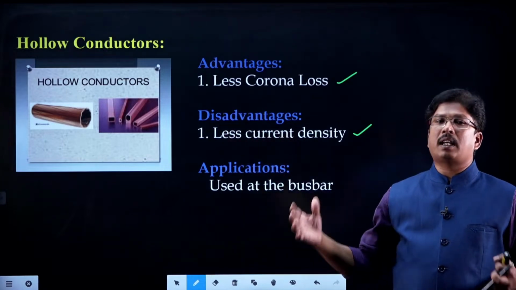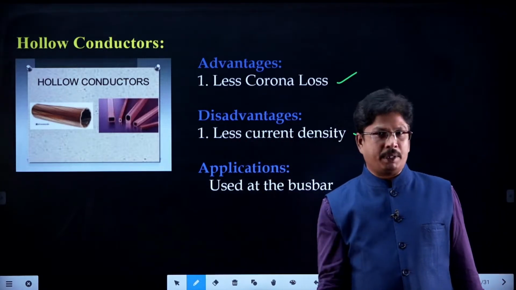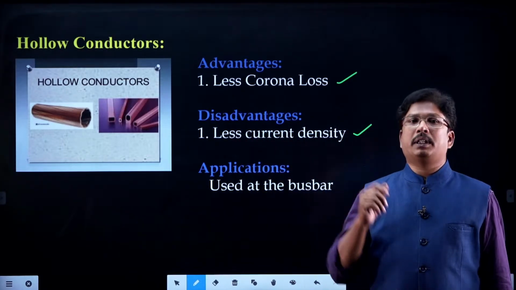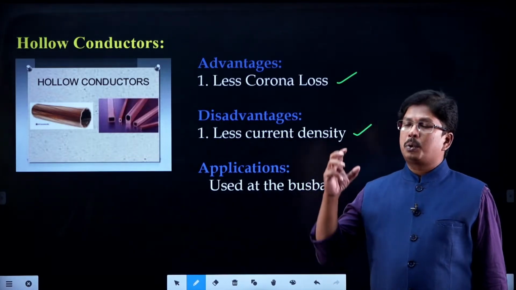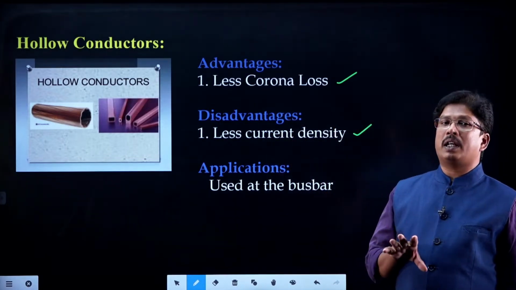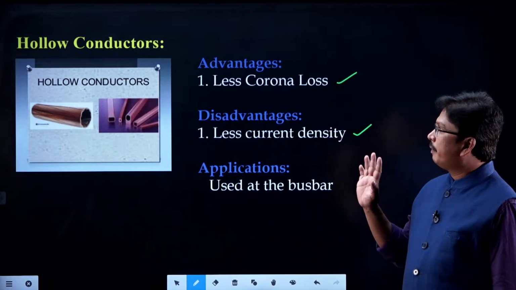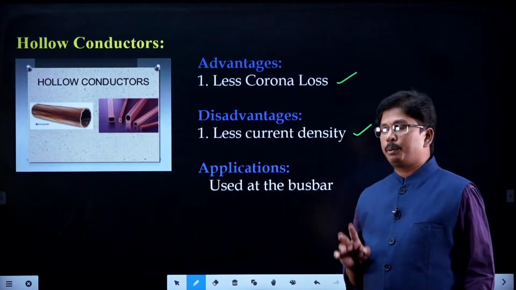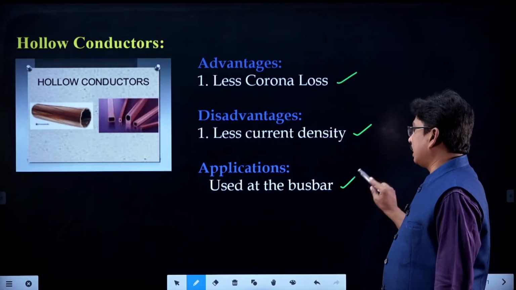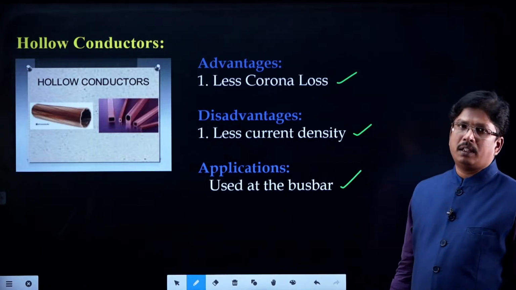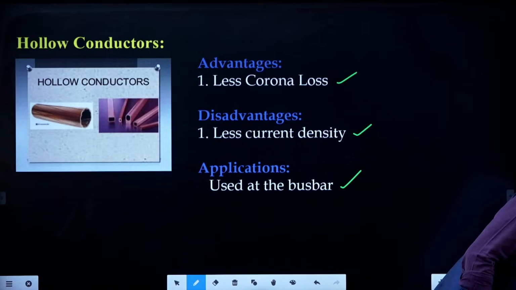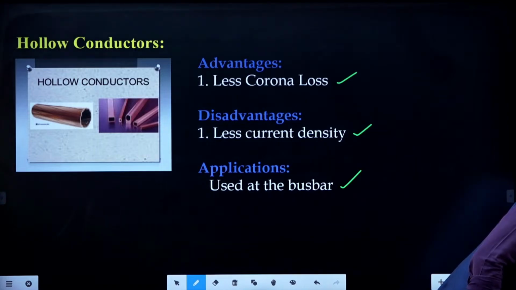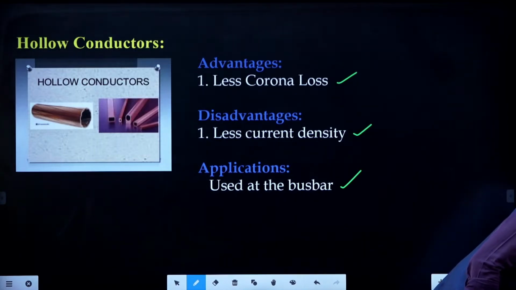Suppose if the load is asking 100 amperes, we need to supply 100 amperes, right, through the transmission line. But this transmission line is having very less current density. To supply that 100 amperes through the hollow conductor is very difficult. That is why we do not prefer hollow conductors in power transmission, but where we can use means at the bus bar location we can use the hollow conductors, right, students. So, are there any doubts, right.